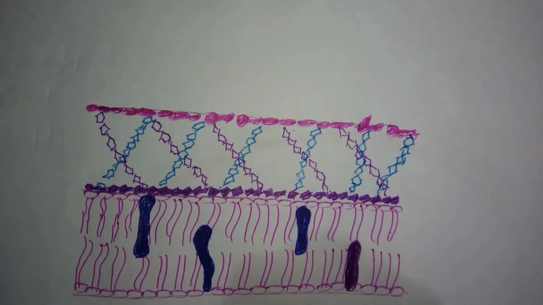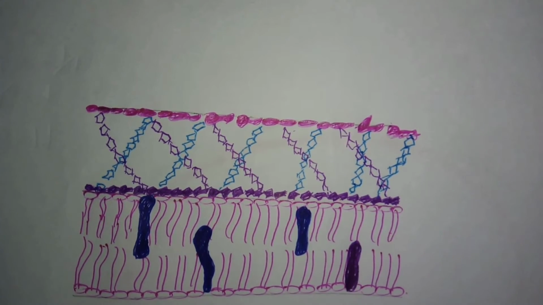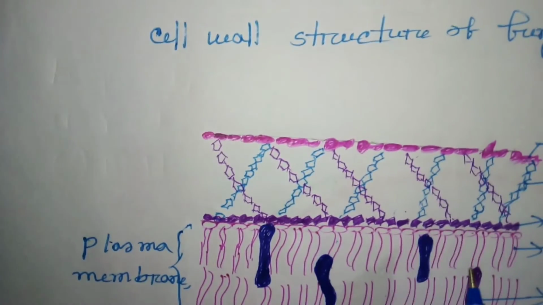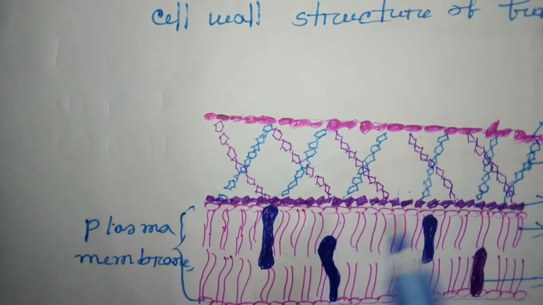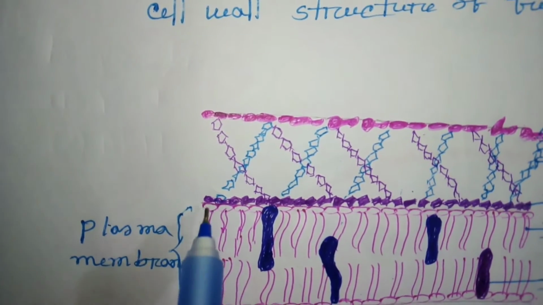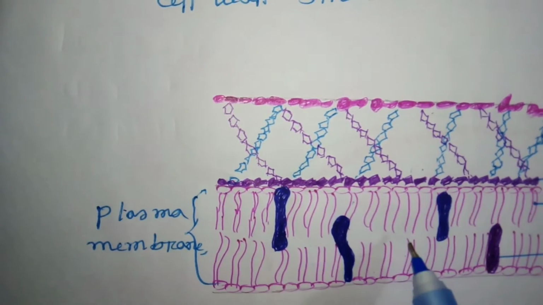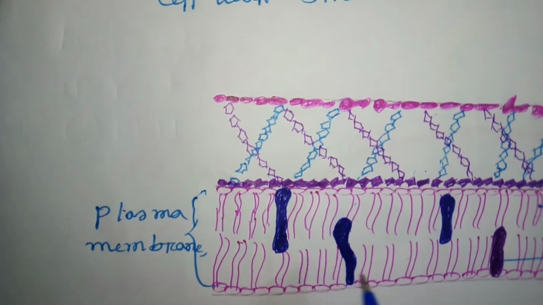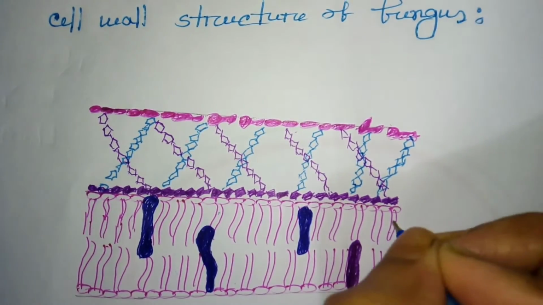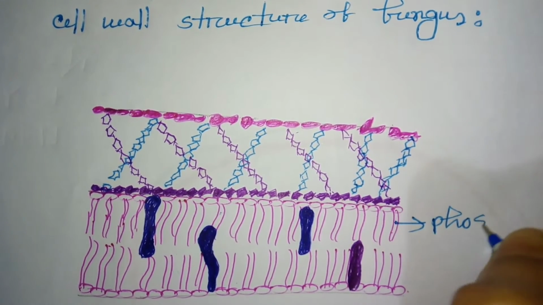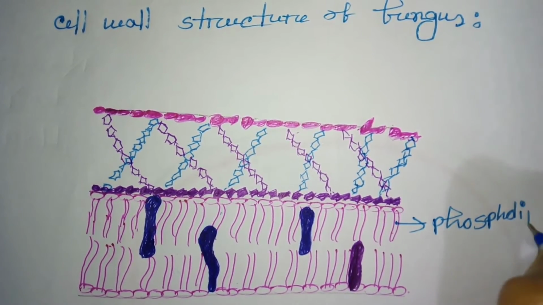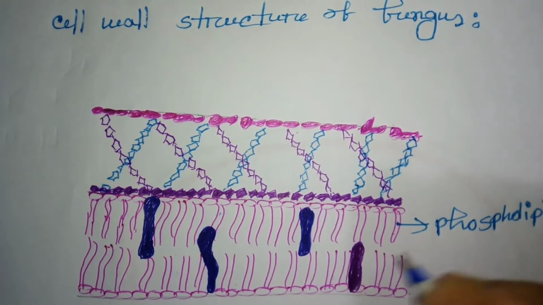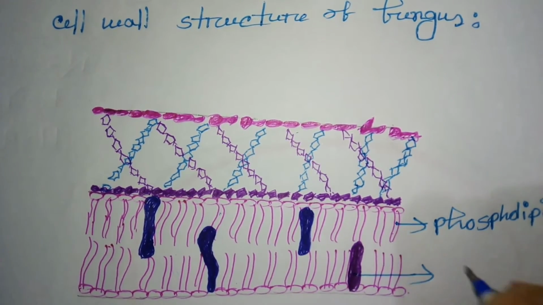Now we talk about the cell wall structure of fungi. Before we talk about the cell wall structure, I would like to talk about the plasma membrane of fungus. The plasma membrane is mainly formed by a phospholipid bilayer, and within them they contain ergosterol.